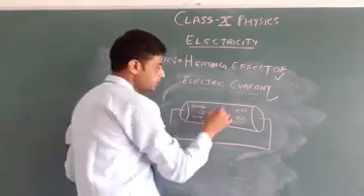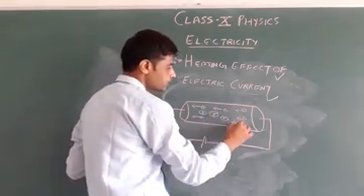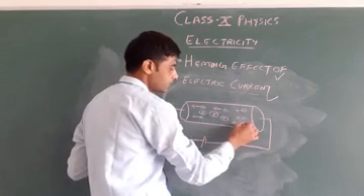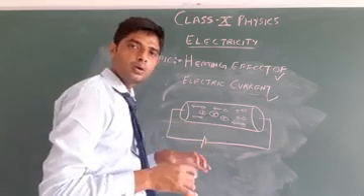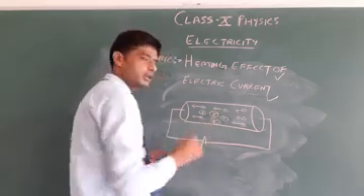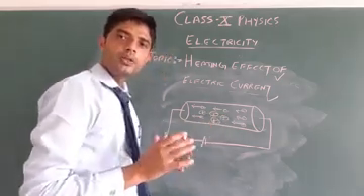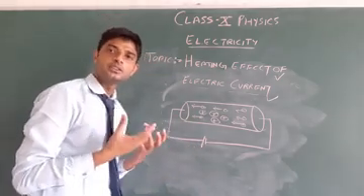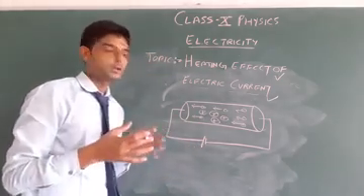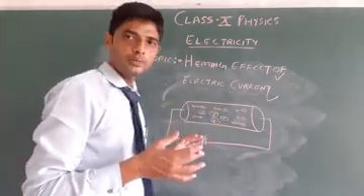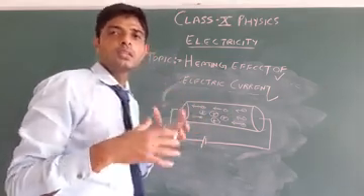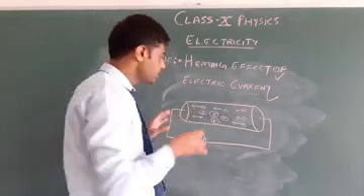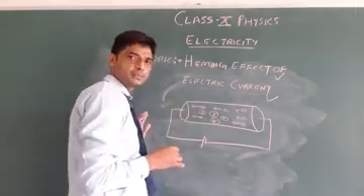So these electrons collide with each other and also with the positive ions. It means energy is transferred from electron to positive ion. And when collision takes place, energy is released and this energy produces heat.